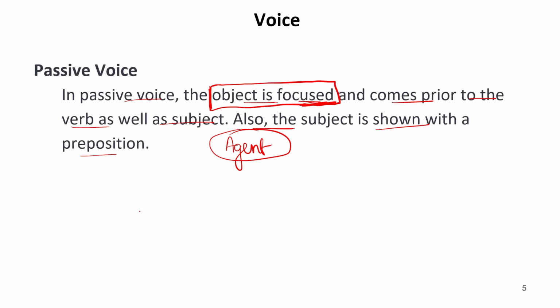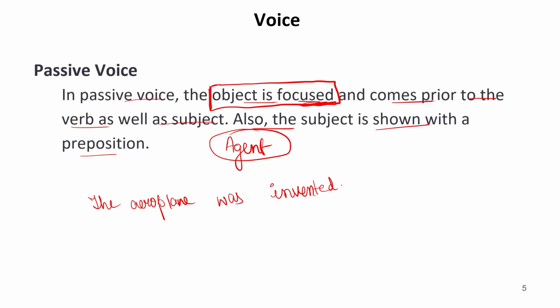For example, if I say the aeroplane or airplane was invented, it means if somebody asks me that what about aeroplane? What happened to it? Was it natural?